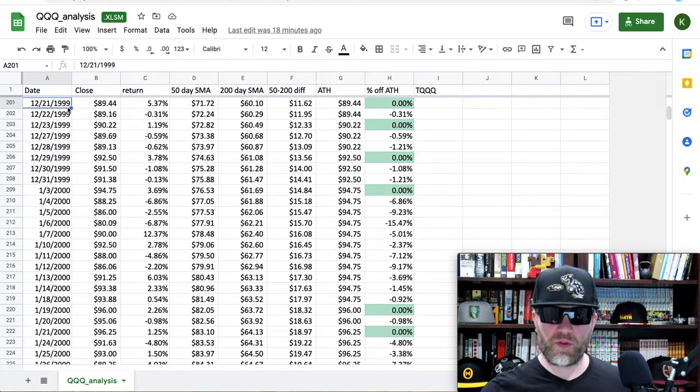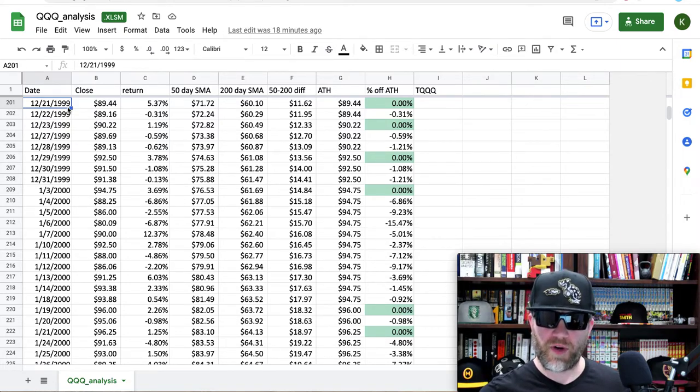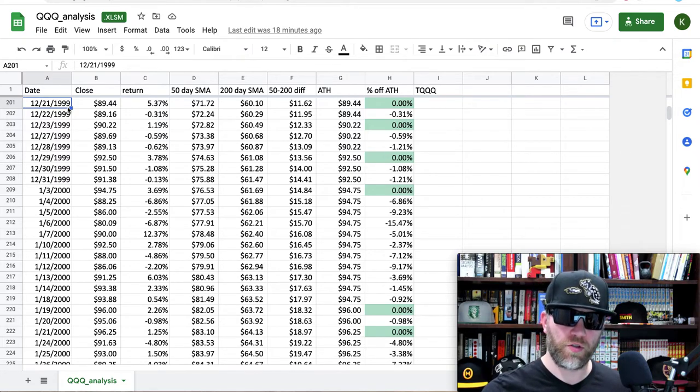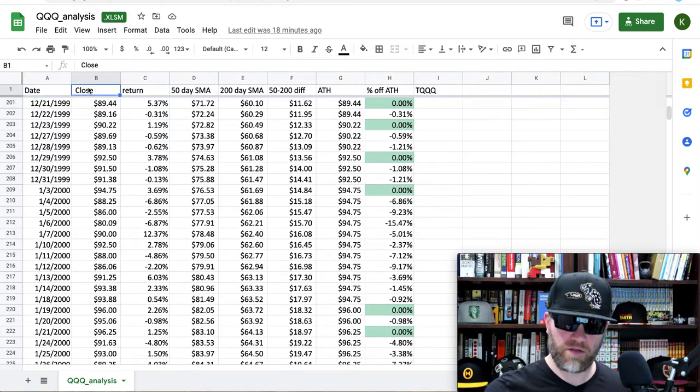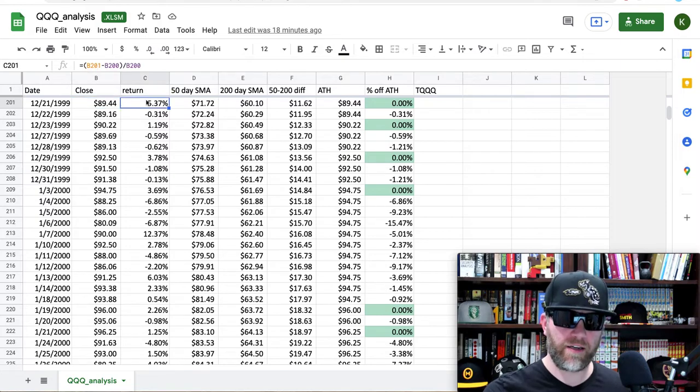So here's my very simple Excel spreadsheet, and I'll post a link to this spreadsheet below, so feel free to take a look. I got the data from Yahoo Finance. I downloaded price data going back to 1999 for QQQ, which is the NASDAQ 100 ETF. Now, I'm focused on the closing price. So I got rid of the open and the high and the low for the day. I just kept the close. Okay, now I added the daily return. I also added the 50-day simple moving average and the 200-day simple moving average and the difference between the two. And that's the important thing that we're going to look at.